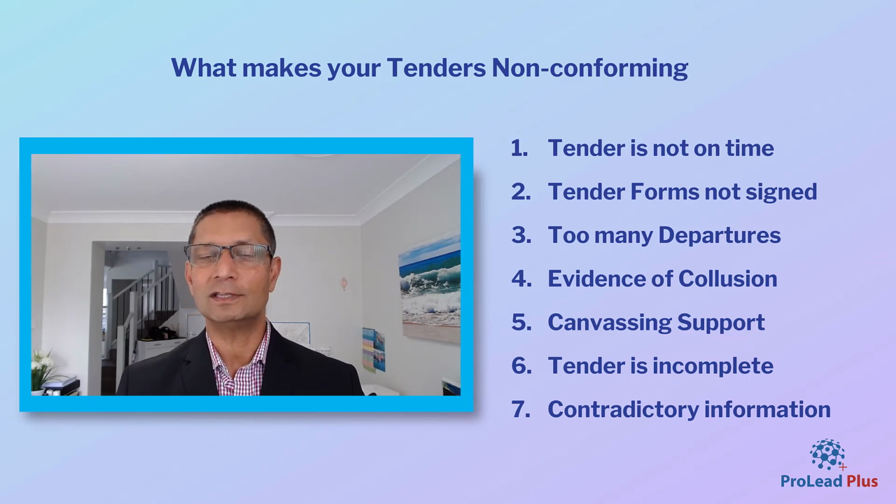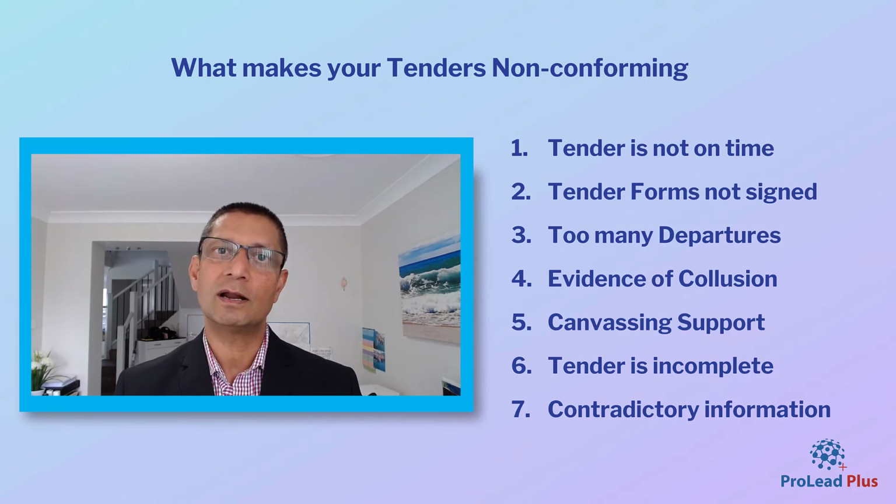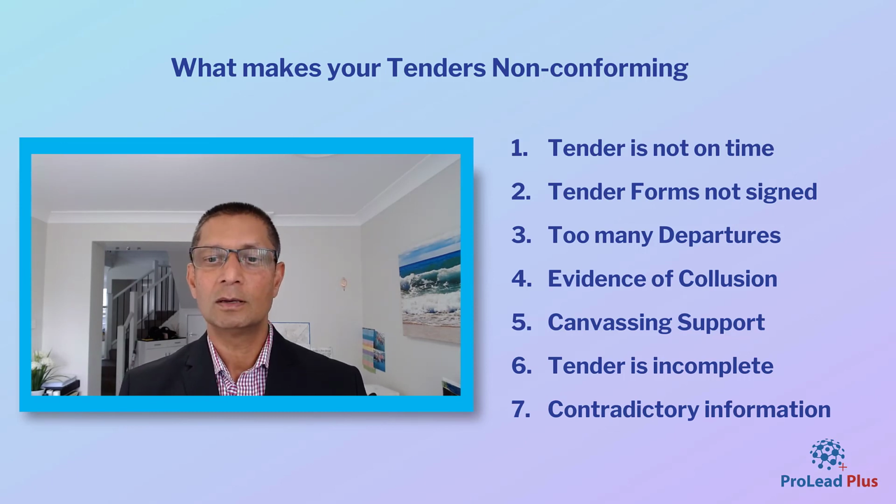So there you have it. They are the 7 reasons. Of course, there are many other reasons your tenders could be non-conforming, but if you get those 7 right, you'll go a long way towards getting your tenders in front of council to be assessed properly.